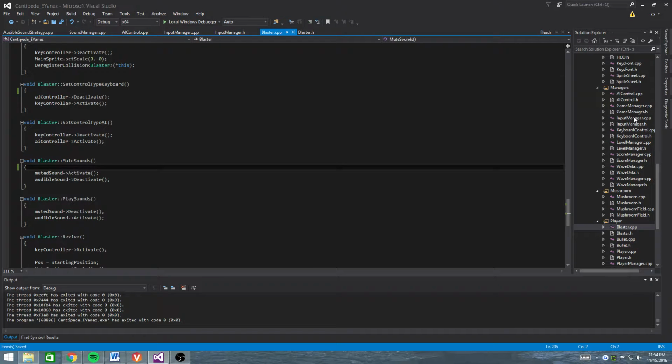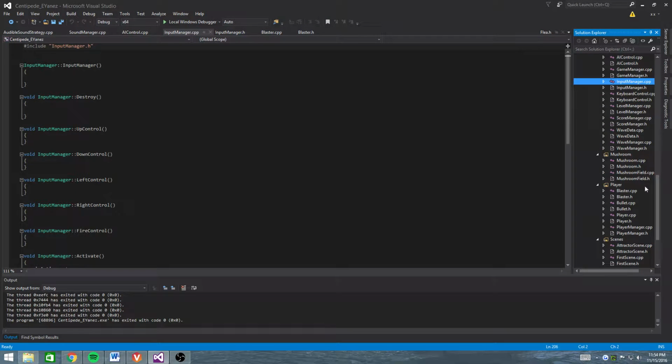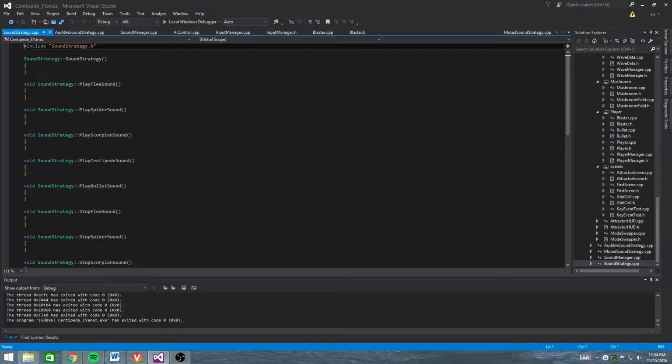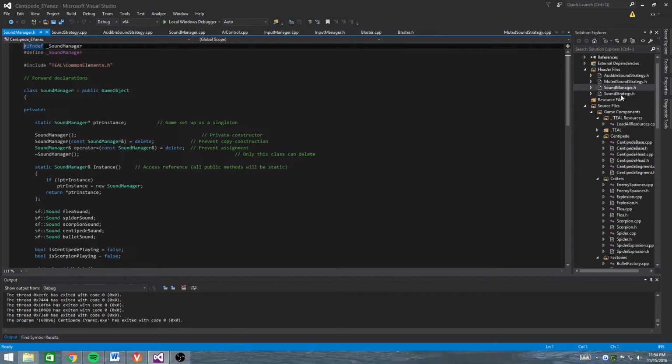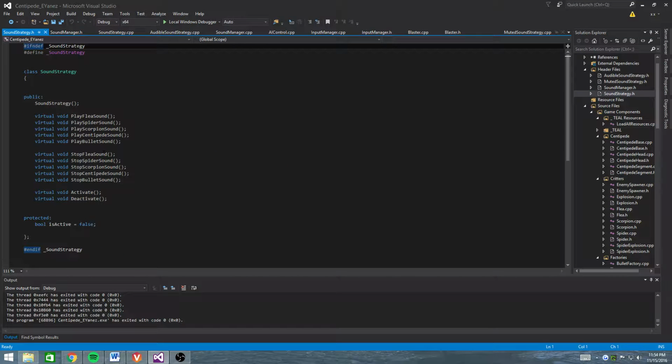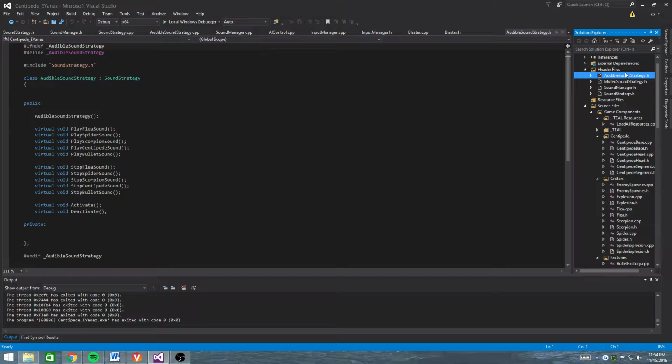So I will show this here for my sound strategy, which is down here, sound strategy.cpp. It's set up the exact same way. It's a base class that the others derive from. Play and stop sounds, activate, deactivate, and then audible and muted sound strategies derived from that sound strategy class.